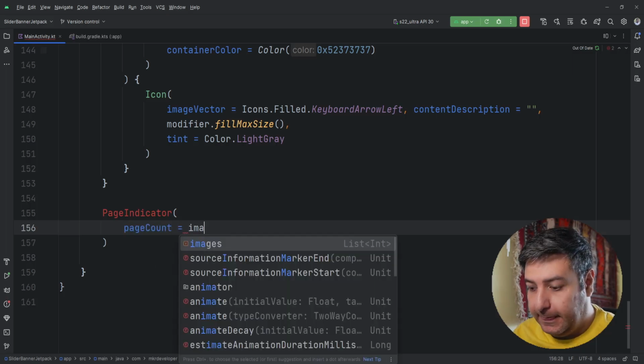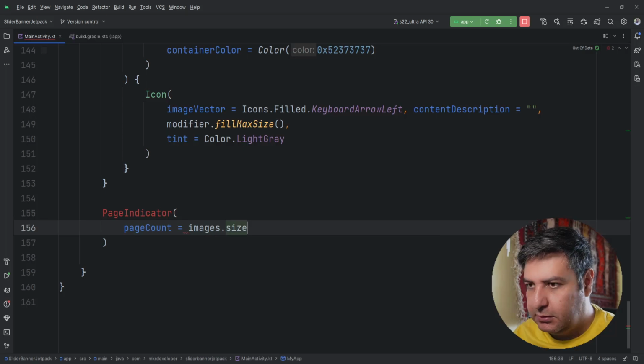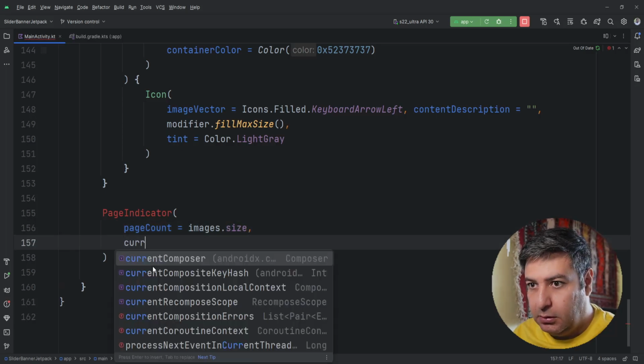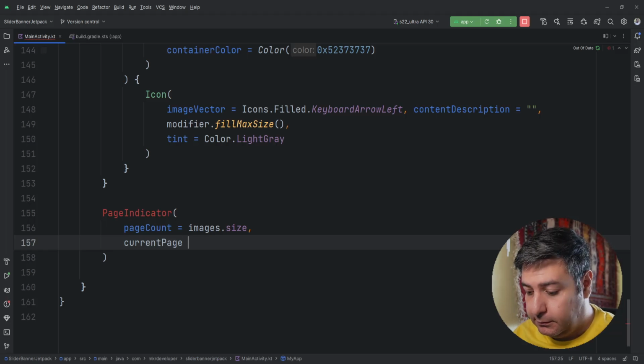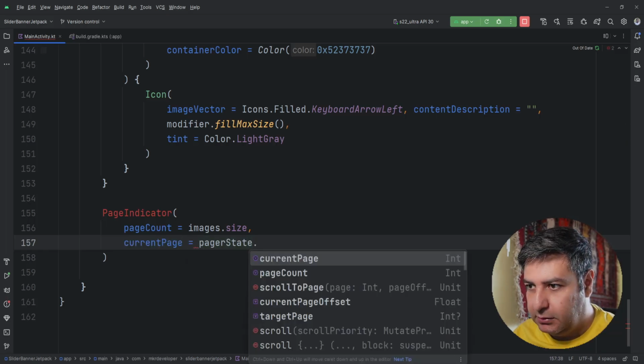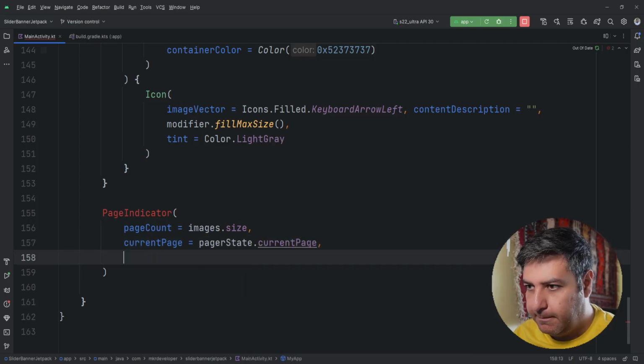So images dot size and current page equals to pager state dot current page and a modifier.